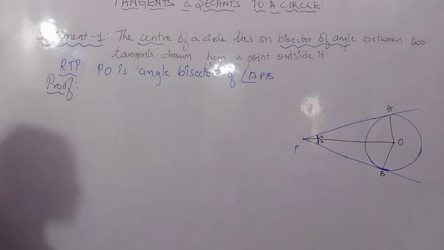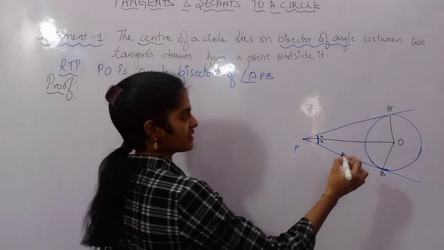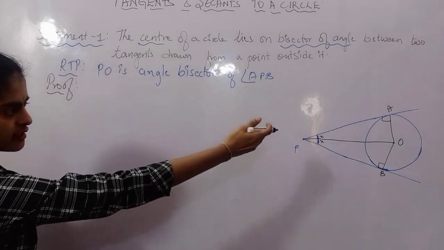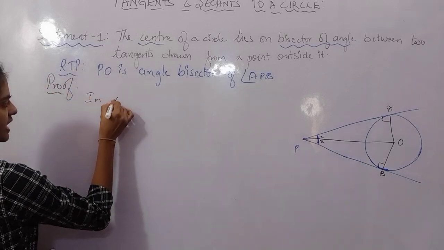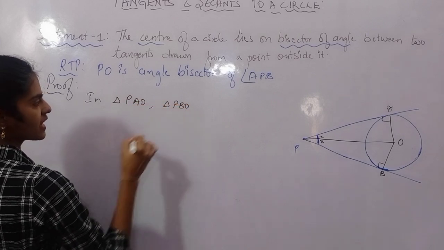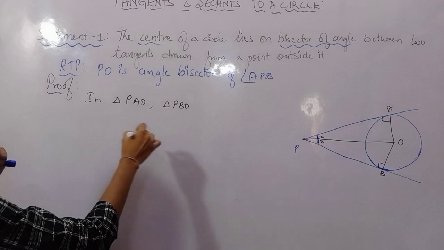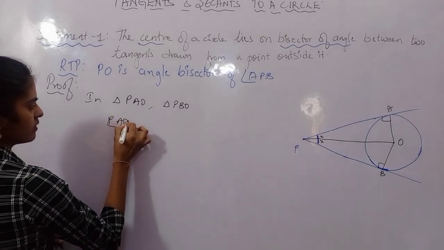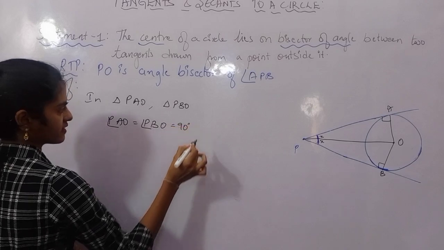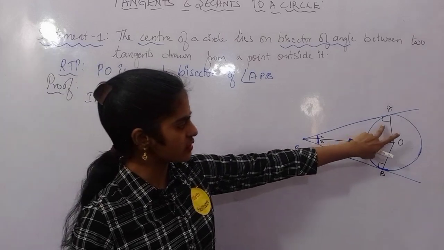Do you remember theorem 9.2 we proved in the previous class? There we took 2 triangles. What are the 2 triangles? Triangle PAO and triangle PBO. So I can say angle PAO is equal to angle PBO is equal to 90 degrees. Isn't it? These two angles are 90 degrees.